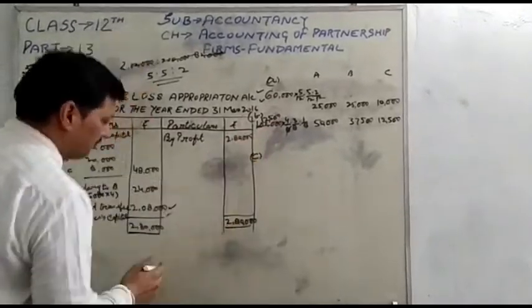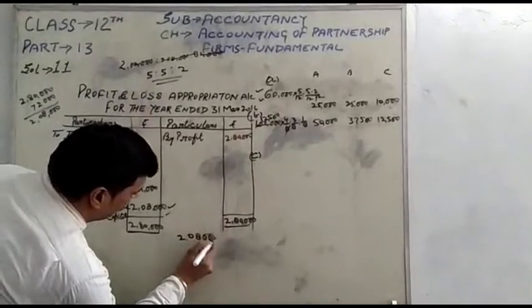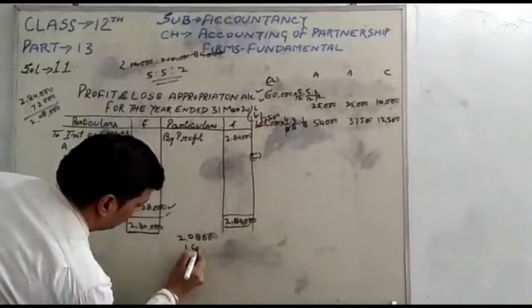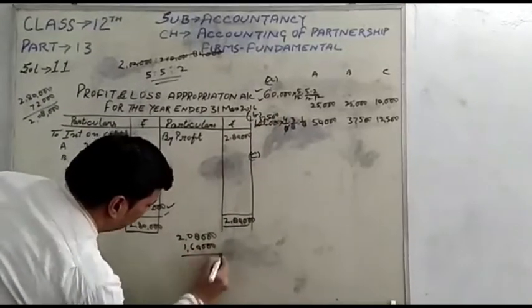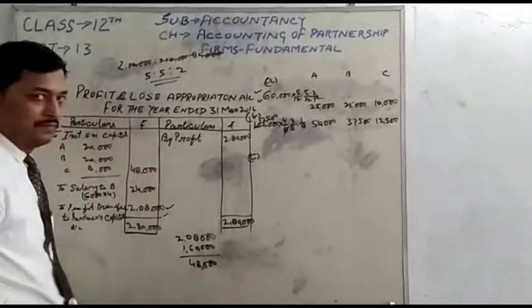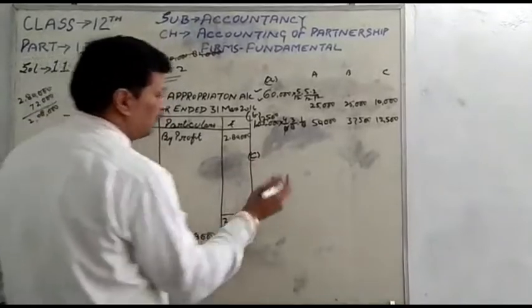So 2,08,000 less 1 lakh 60,000, the remaining is 48,000.